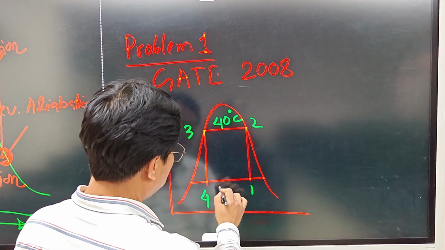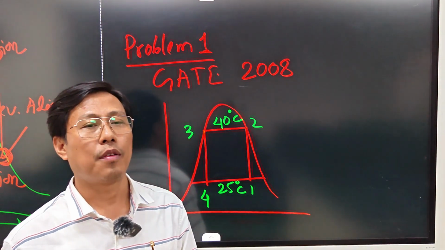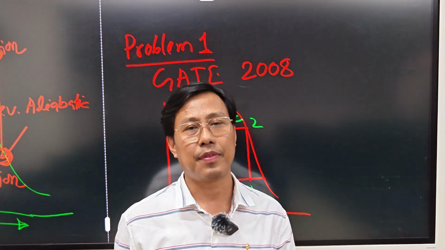This is 25 degrees centigrade. So let me solve the problem on the Carnot refrigerator.